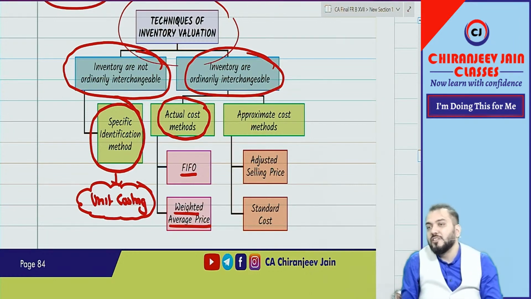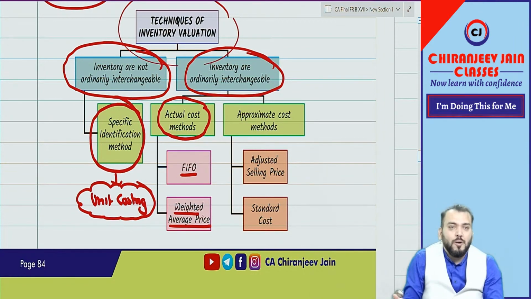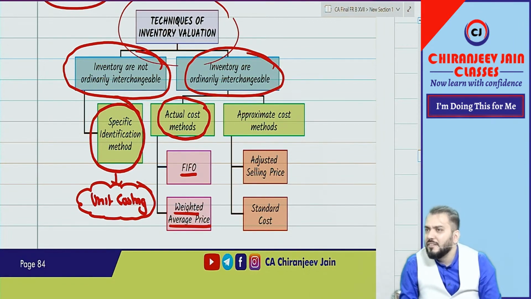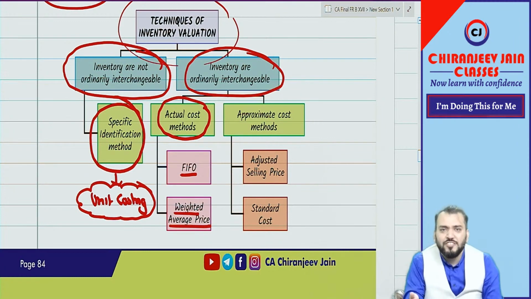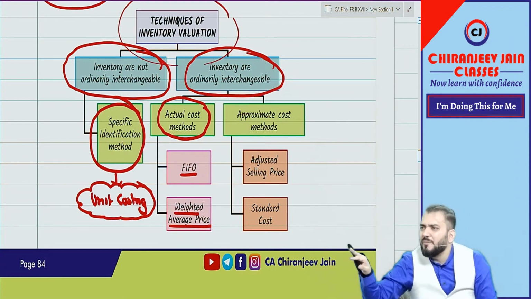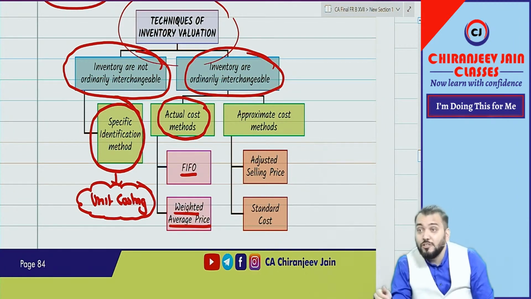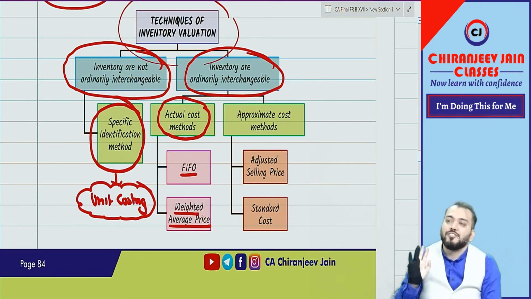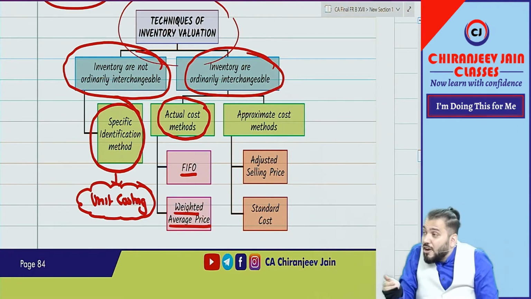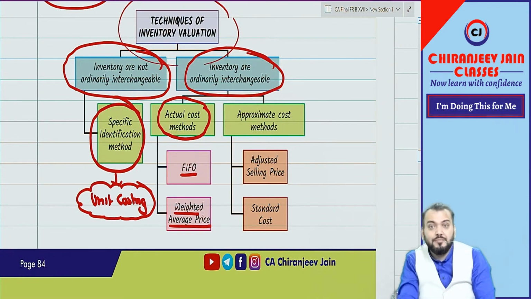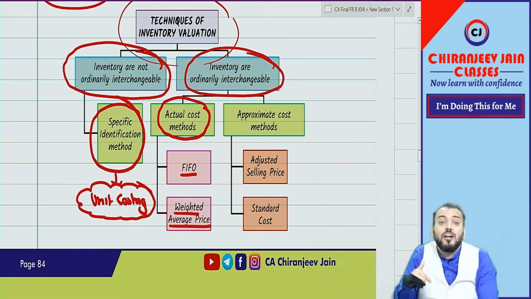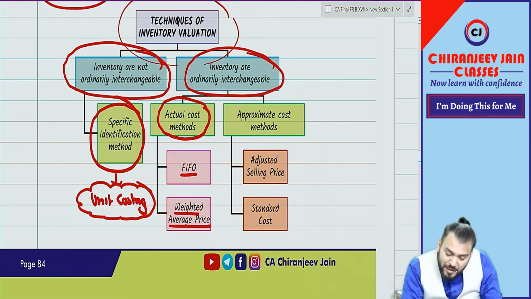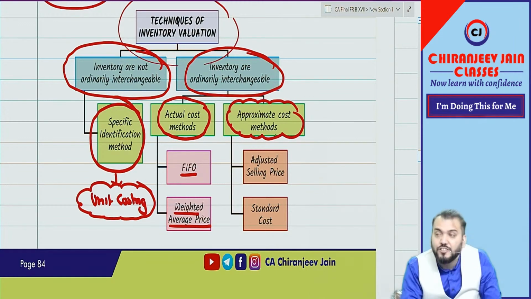So you have two options: either to leave or measure. Can we leave the valuation of inventory? No, we need to measure it. Therefore, Ind AS has given some techniques. Whenever actual cost is not determinable, we will use some approximate cost method.